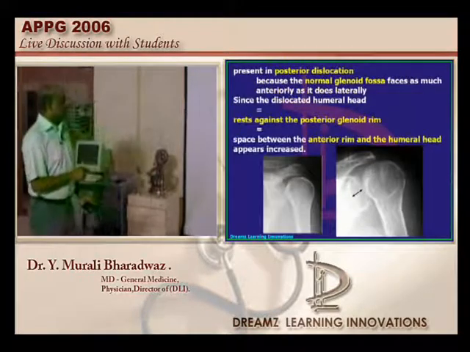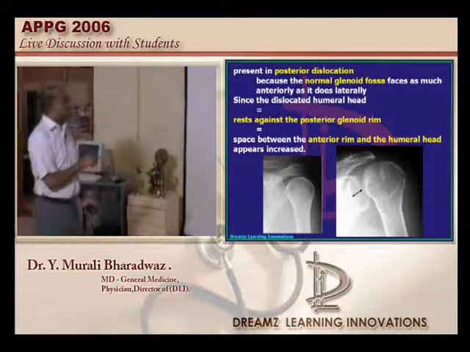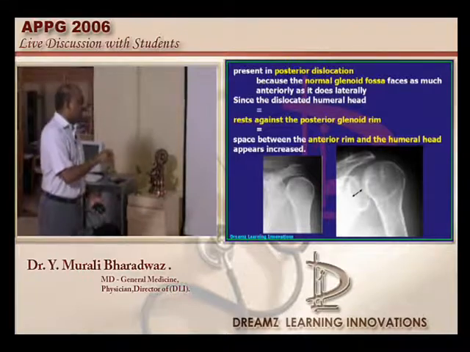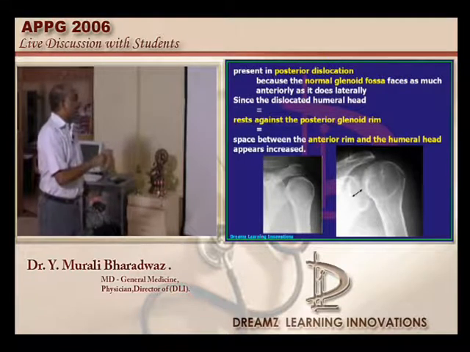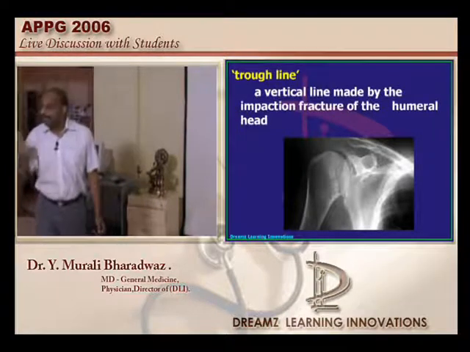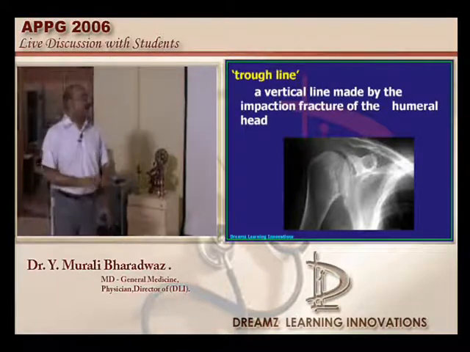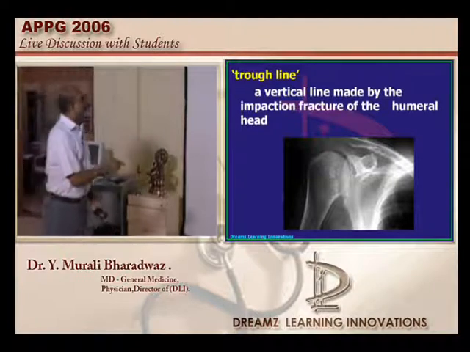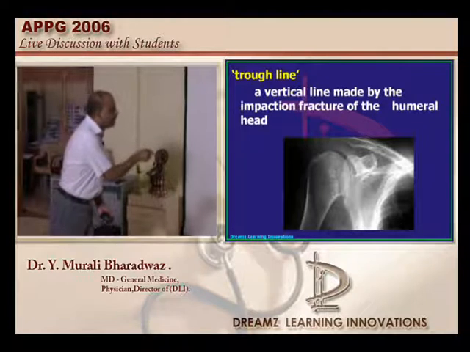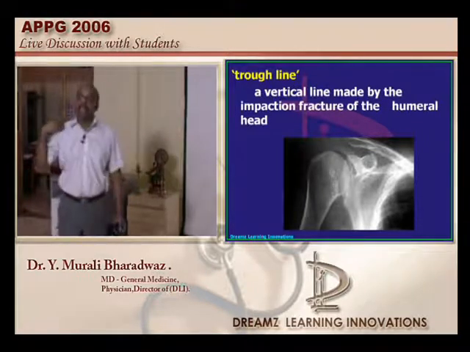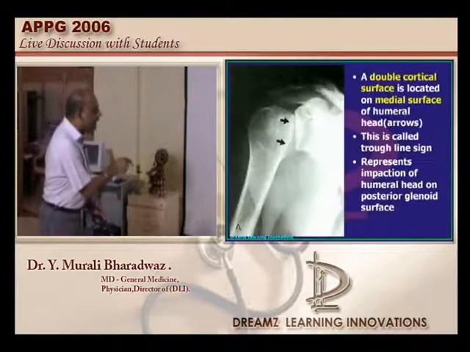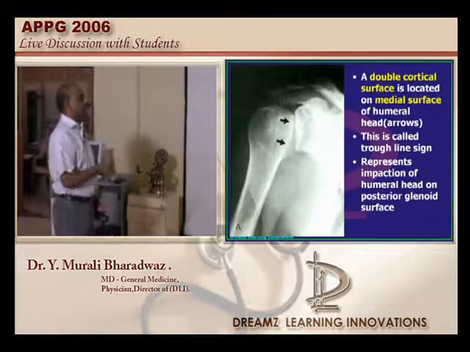Number two, in the posterior dislocation, typically the dislocated humeral head will look very prominent, and that gives you the typical electric bulb-like appearance. One more sign, called the trough line, you see in the case of the posterior dislocation of the shoulder joint. Typically a vertical line is created because of the impaction fracture of the humeral head, which is commonly associated with the posterior dislocation. This is called the trough line, which you have to appreciate.